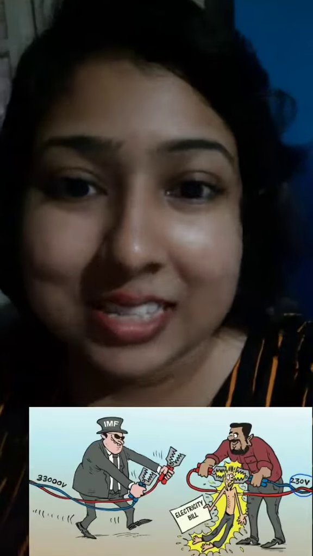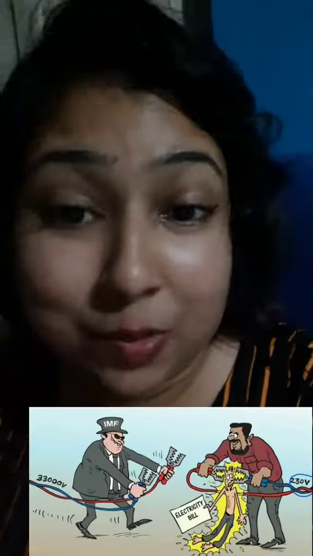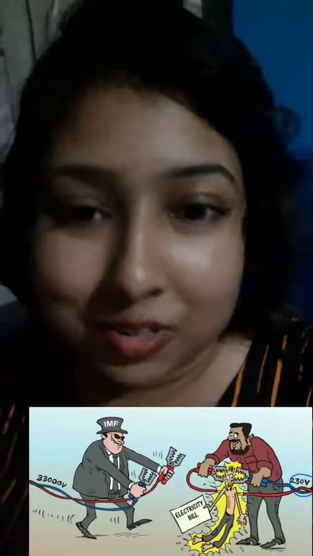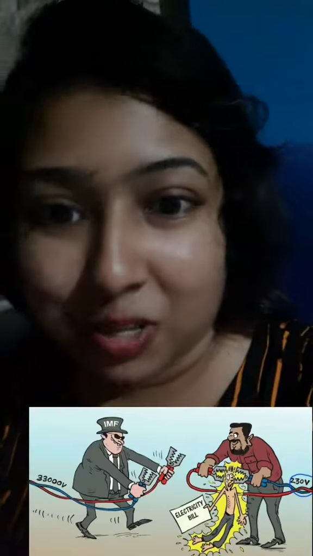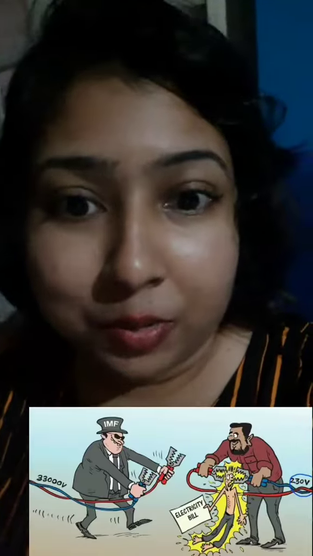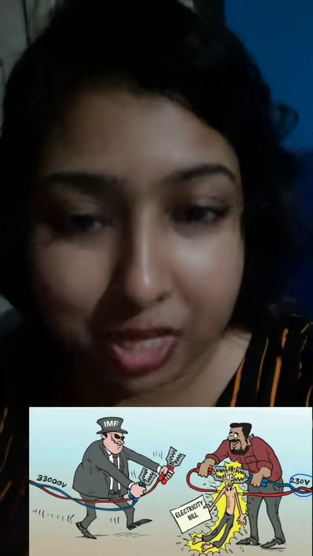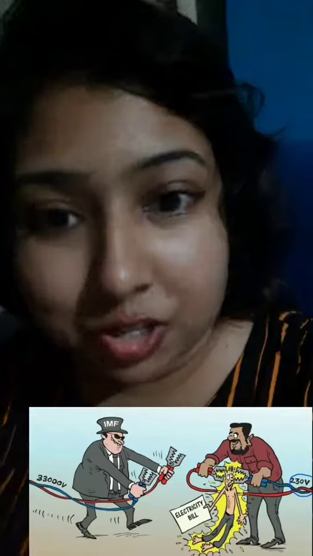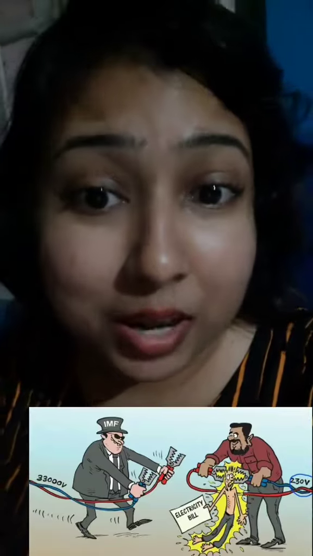So now, using these figures and these words and some passive voice sentences, can you try to explain this picture? It is not very difficult, right? It's very easy because now you know the idea. That's what you have to do. When you see a picture or a video, try to explain that video or picture in English, right? That's how you have to learn.